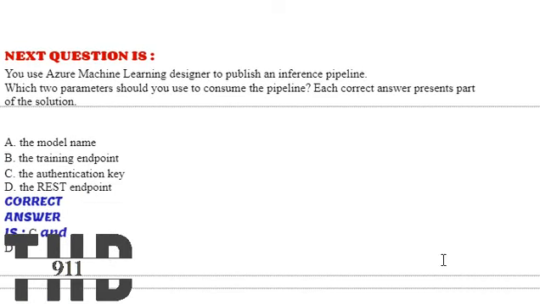The next one. You use Azure Machine Learning Designer to publish an inference pipeline. Which two parameters should you use to consume the pipeline? Option A, the model name. Option B, the training endpoint. Option C, authentication key. Option D, the REST endpoint. The correct answer is option C and D.